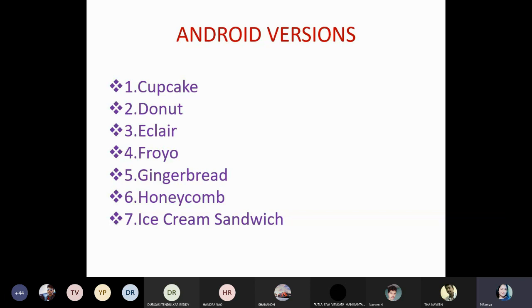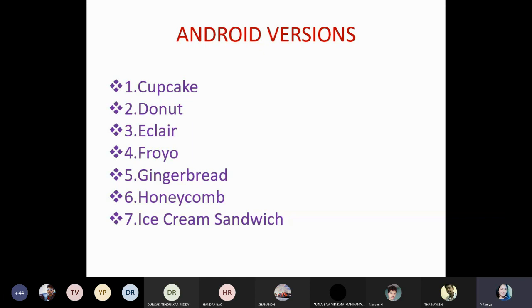Each and every version of Android is released by Google only. Why? Because the Android technology was created by Google only. At the same time, every version of Android is released by Google also. All the versions of Android are maintained in some ascending order. Here, ascending order is nothing but some chronological order. I think everyone knows alphabetical order, A to Z, right?